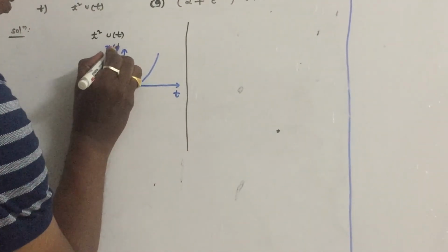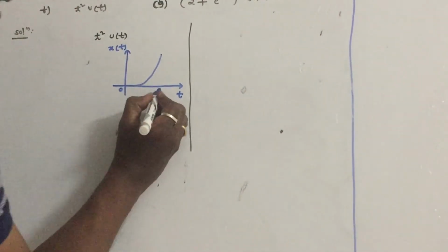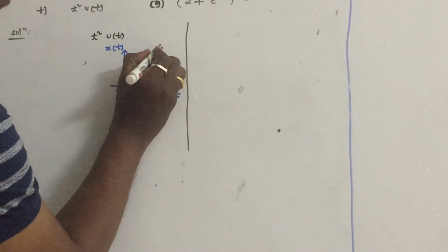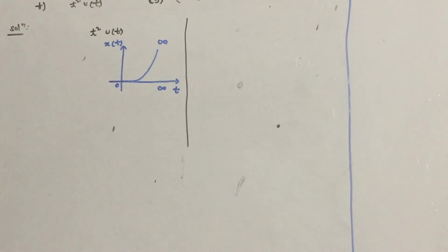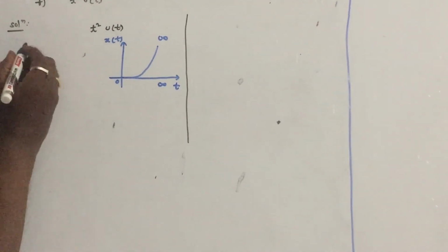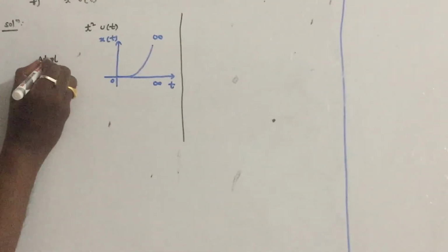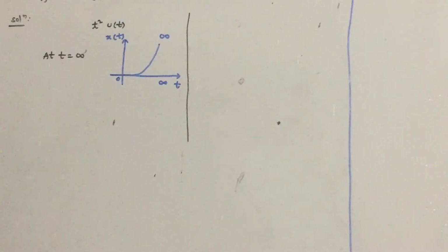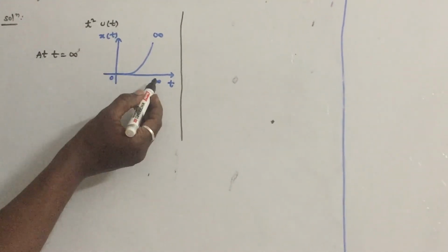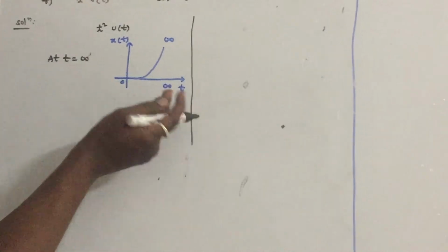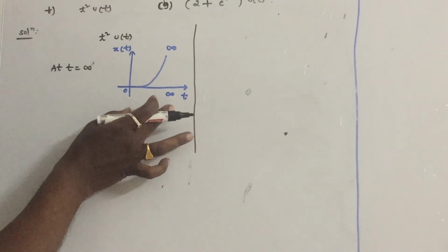So you have to clearly observe that at t equal to infinity, the signal amplitude becomes infinity. Remember this case: in previous cases, at t equal to infinity, the signal had a certain value.